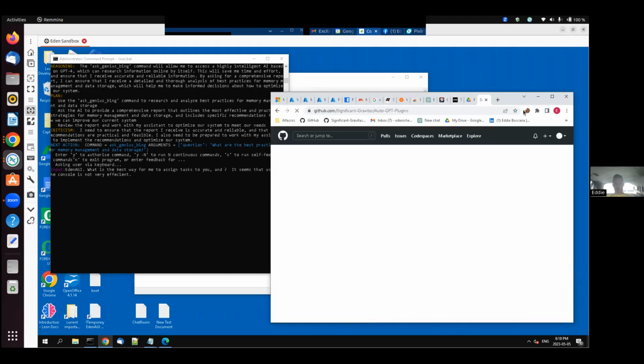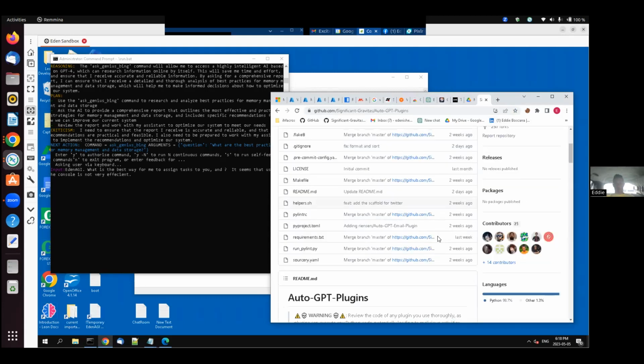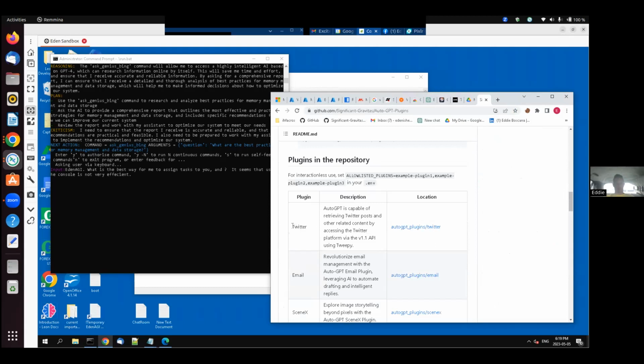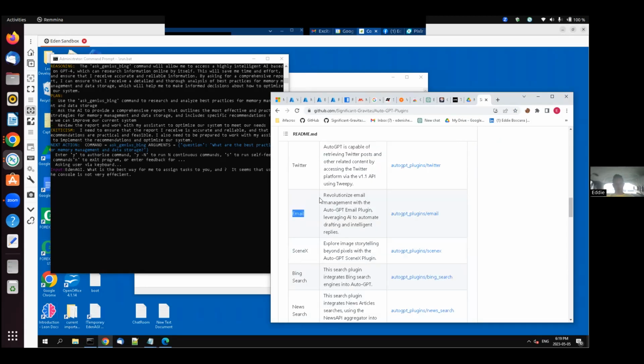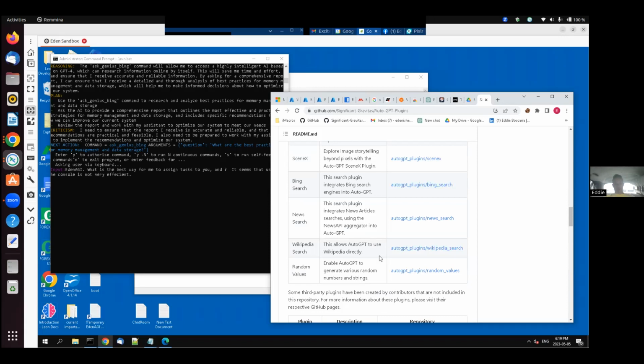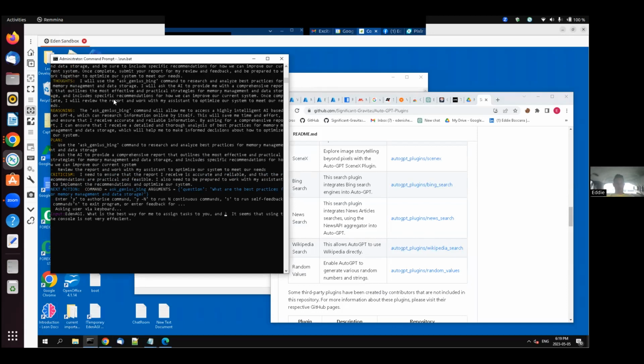And this is the plugins repo here. So if you go down here, there's tons of plugins, and I've incorporated several of them. They have the Twitter plugin, which allows AutoGPT to retrieve Twitter posts and interact with Twitter. The email plugin, which allows it to send and receive emails. The Bing search and news search. And I also did the Wikipedia. These are some plugins I put in here, and you can see here that Eden has already,